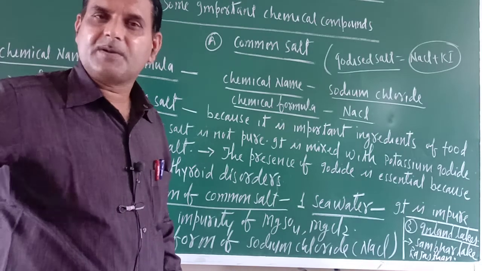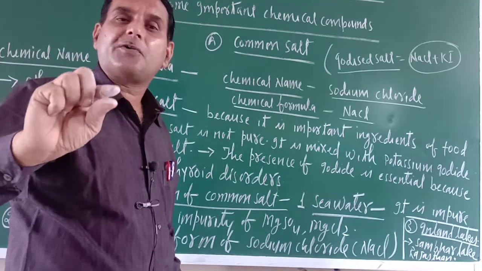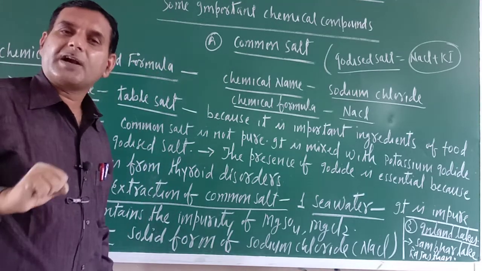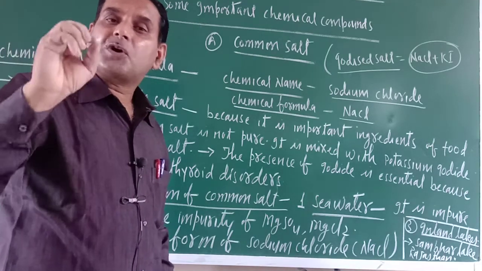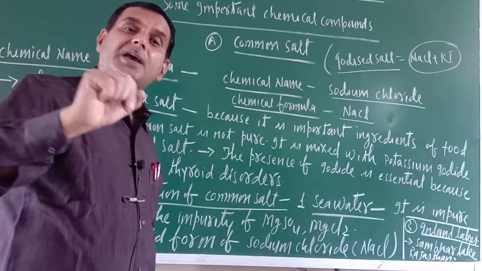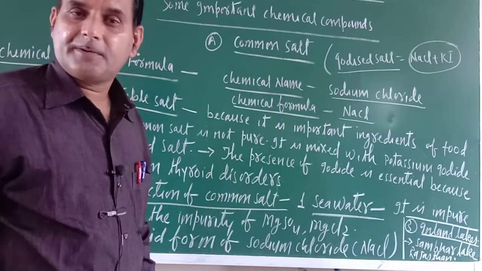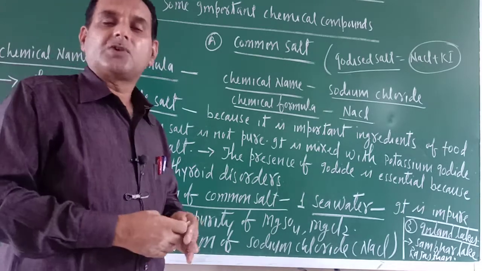It undergoes the sublimation process, so if you take pure iodine, it will evaporate very fast. It is an unstable compound, so we are taking potassium iodide. Now you may ask, why potassium iodide only? Why not sodium iodide, calcium iodide, or magnesium iodide? I will tell you.